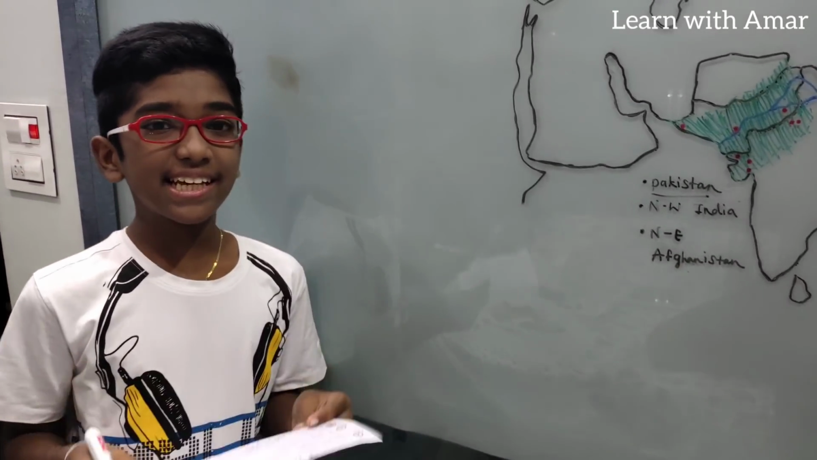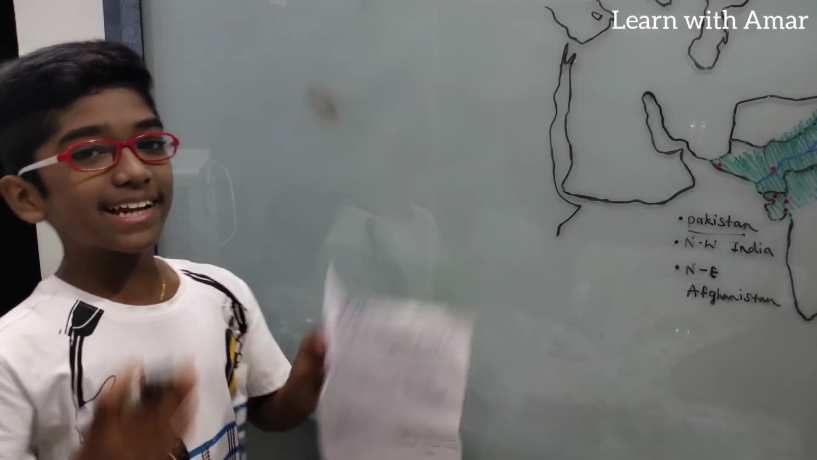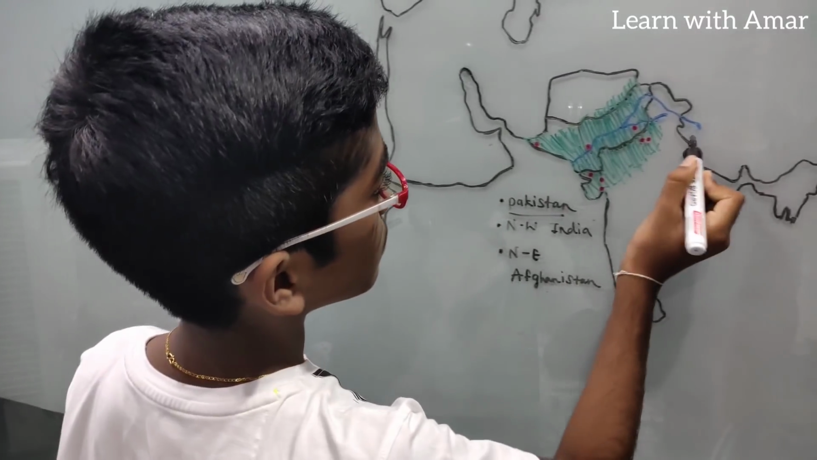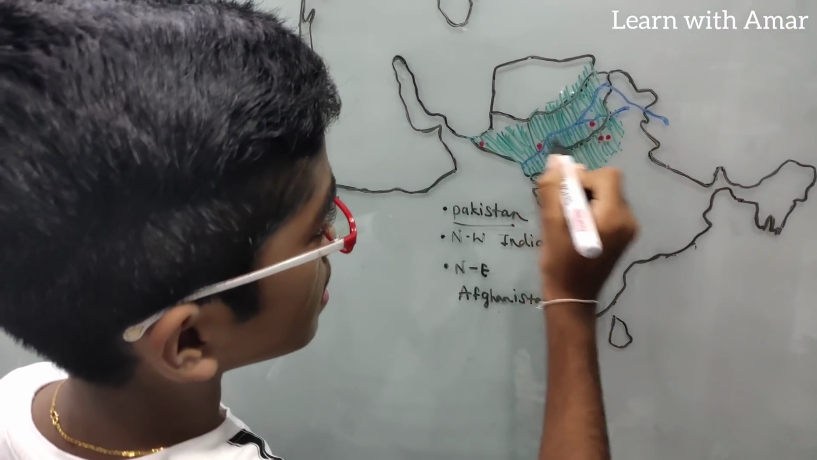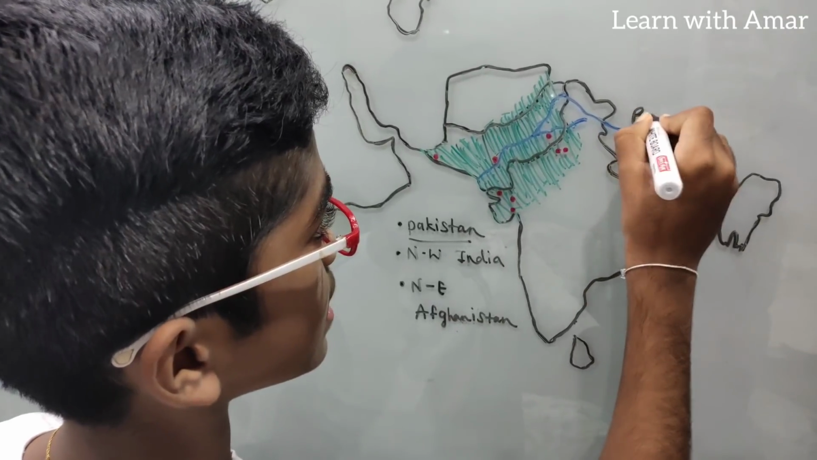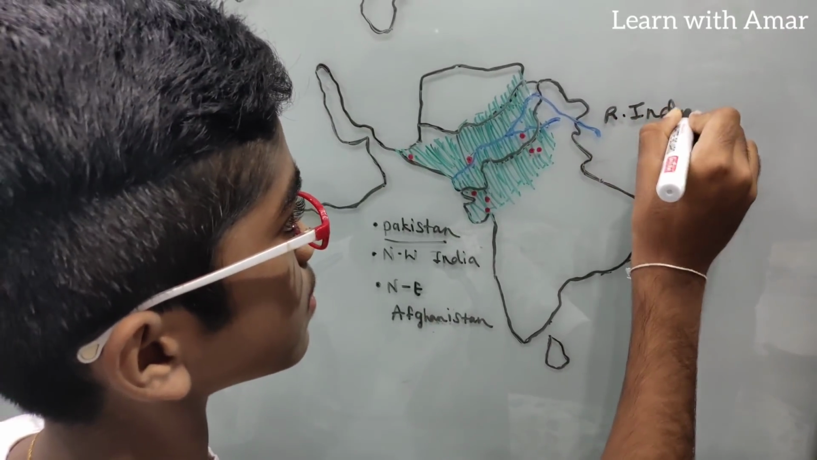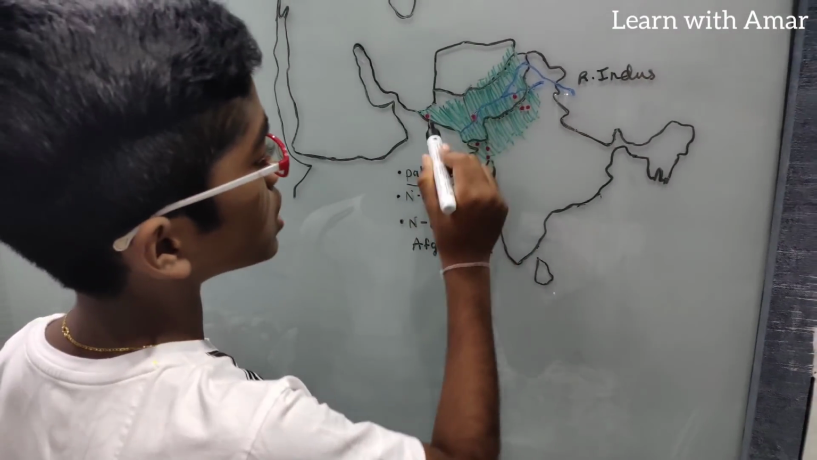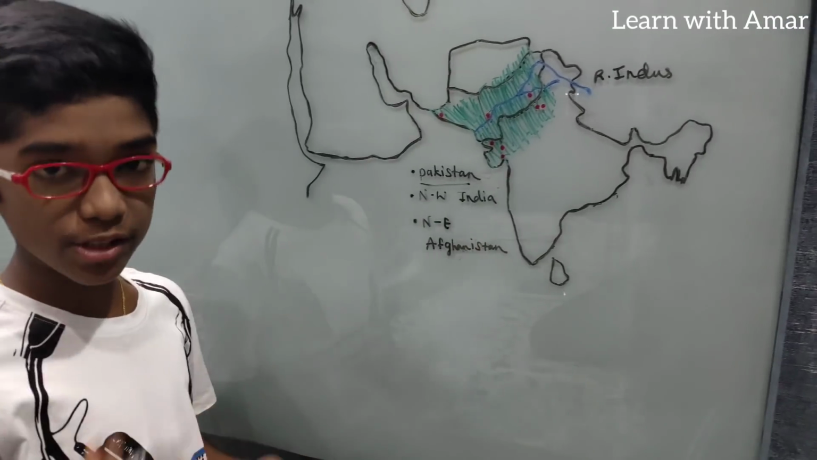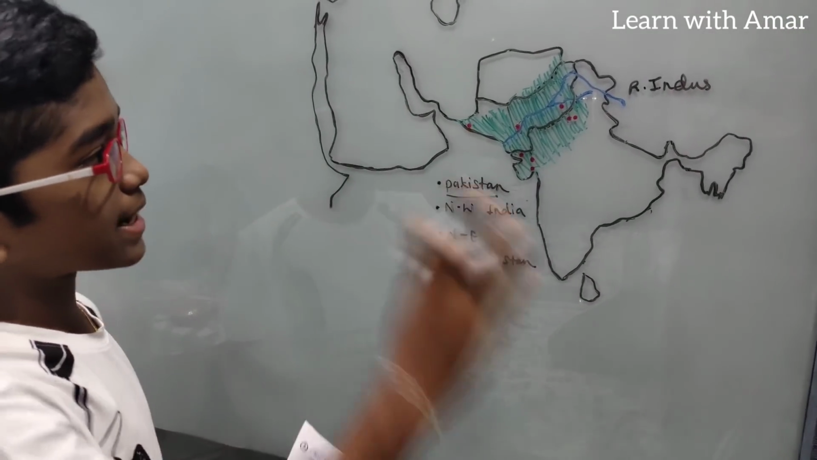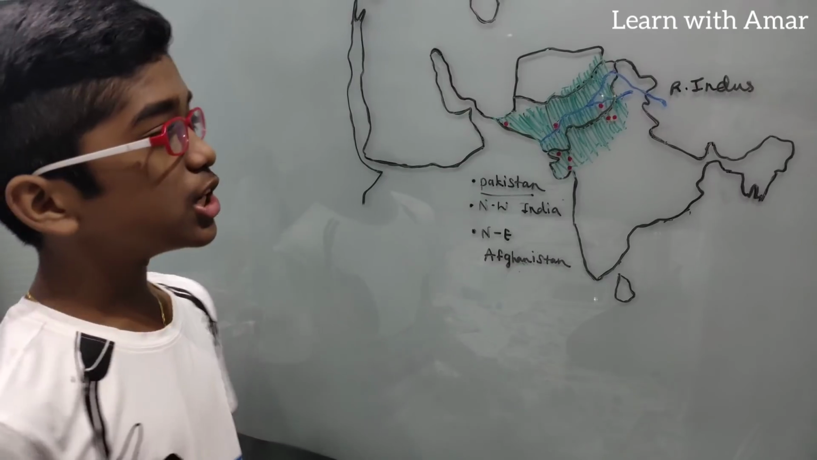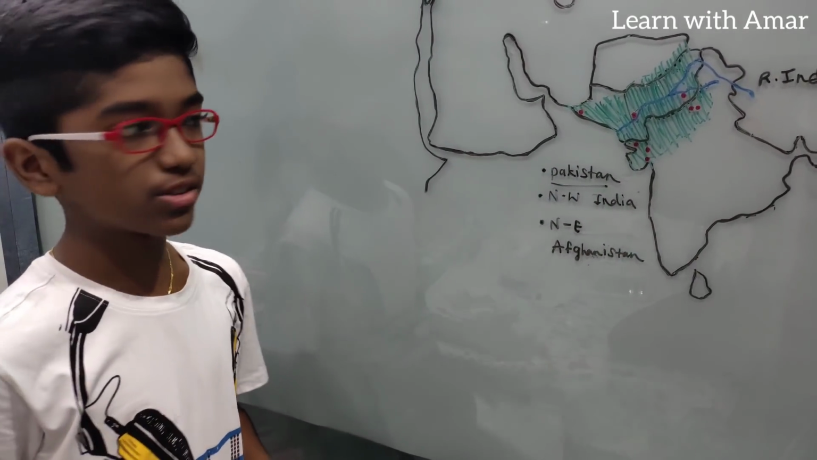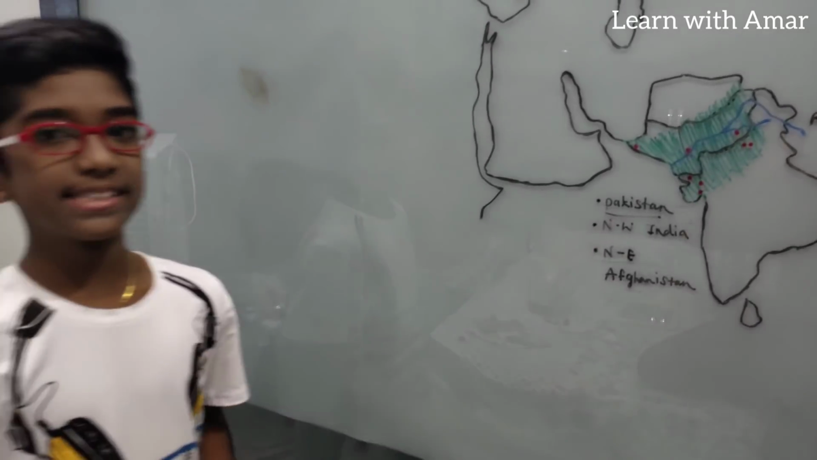Now let's see from where it got its name, Indus Valley Civilization. As we know, this river, what is this river? This river is the river Indus, right? As we can see, the major part of this civilization is situated on the banks of the river Indus. So this civilization is known as the Indus Valley Civilization.